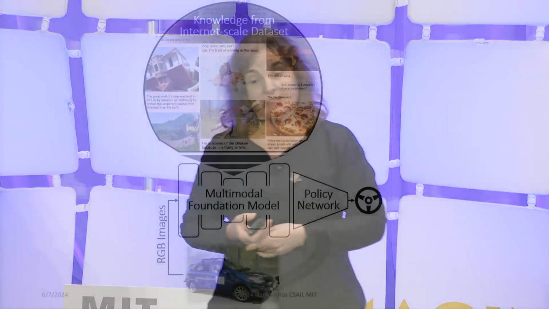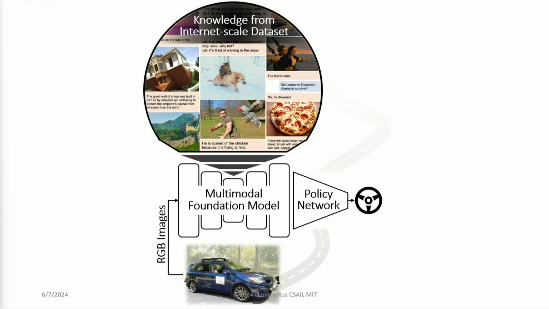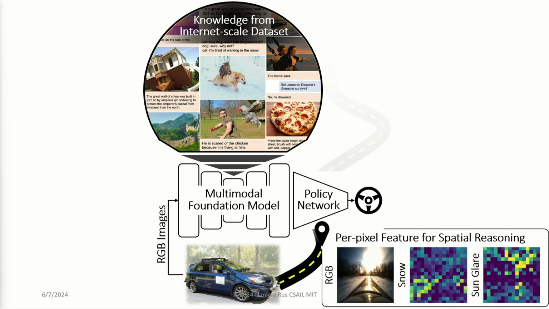Because if we can do this, then we can also begin to talk to our vehicles and give them commands in language, just like we give to a friend. And so the answer is yes, we can begin to make headway in this direction using language-based planning and reasoning. And this can be achieved by connecting the world's knowledge to visual-based learning systems that can keep the car in lane. So how does this work?